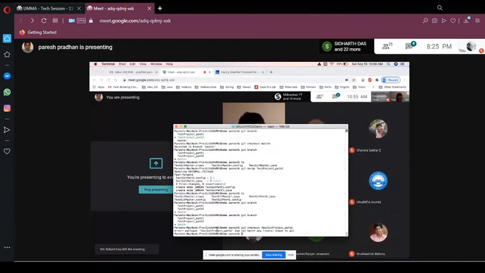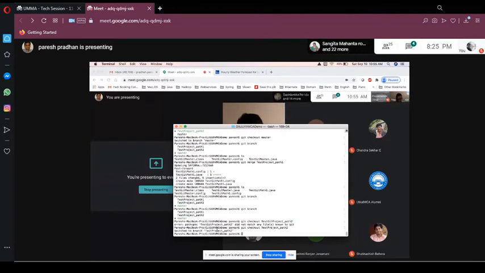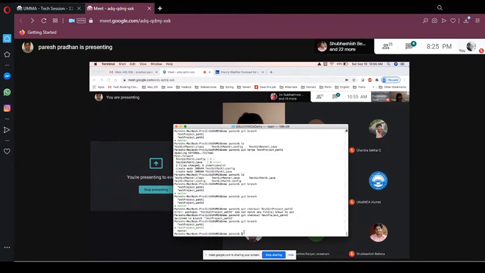If you see git branch, we are in path 2.